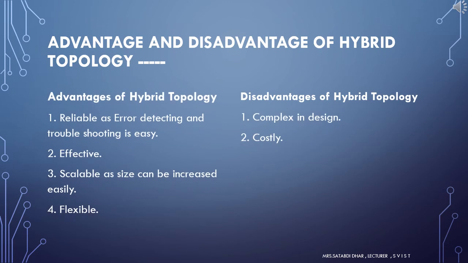Hybrid topology also has some advantages and disadvantages. The advantages of hybrid topologies are: it is reliable as error detection and troubleshooting is very easy in this topology. It's effective in nature, scalable as size can increase easily. It's also very flexible. Now, the disadvantages of hybrid topology. It's very complex in design and also costly.